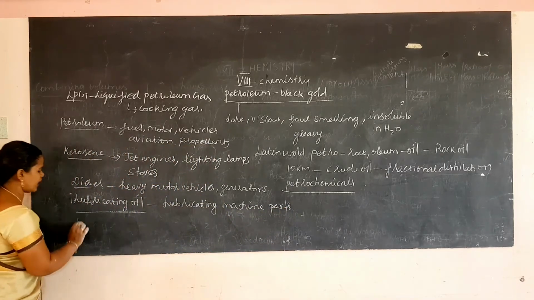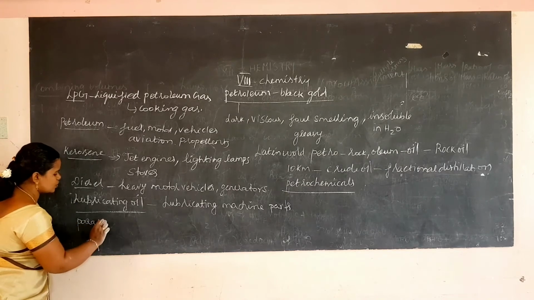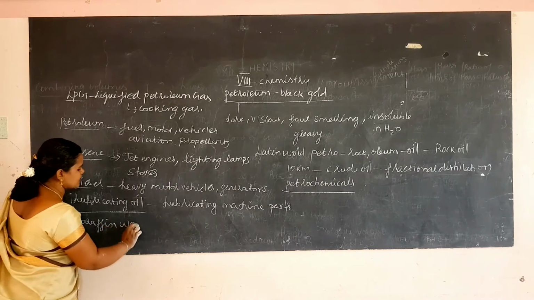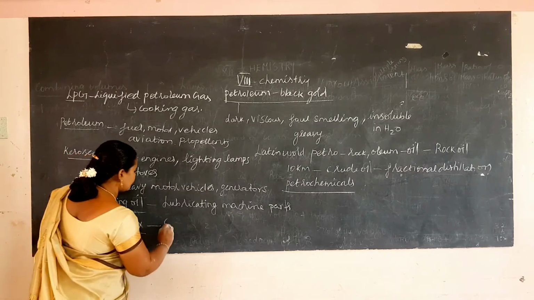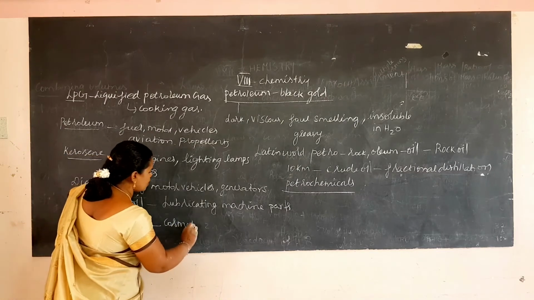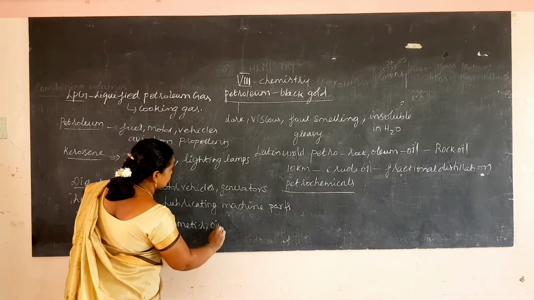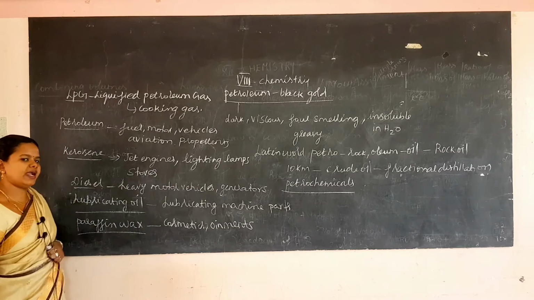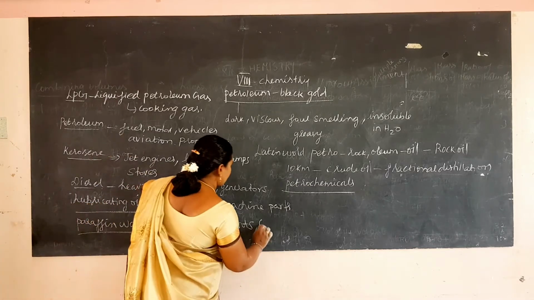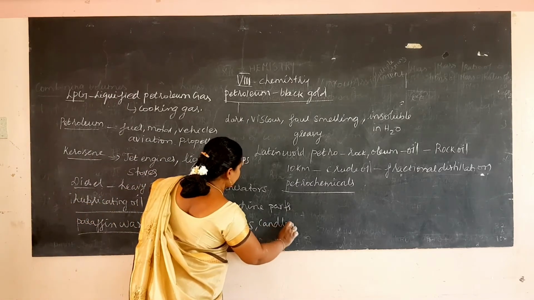Then paraffin wax. Paraffin wax is used in cosmetics, your Vaseline, everything is obtained from this paraffin wax. Paraffin wax is used in cosmetics, ointments, and to prepare candles also.